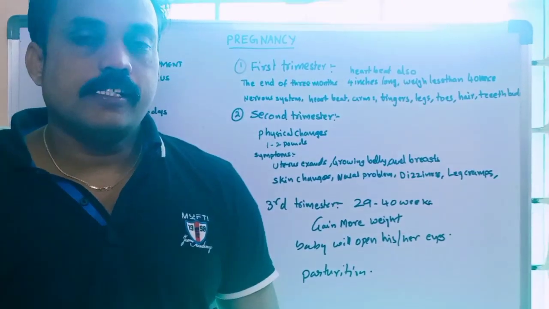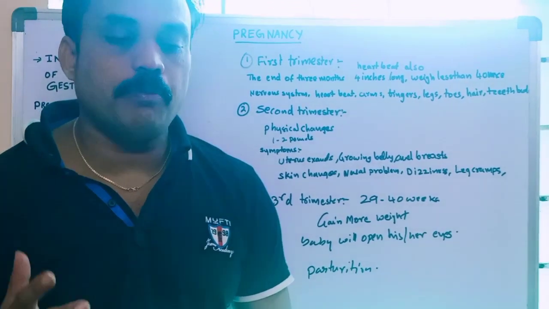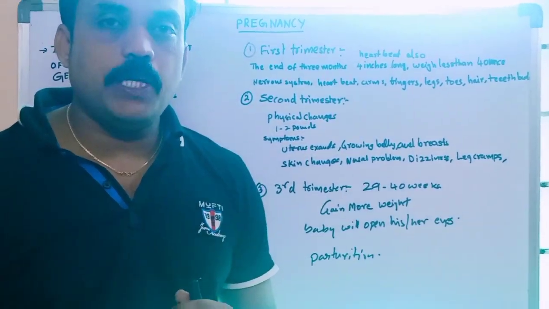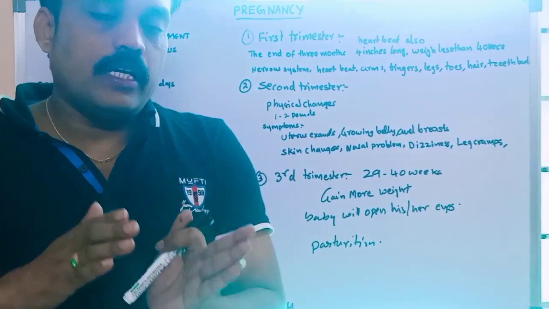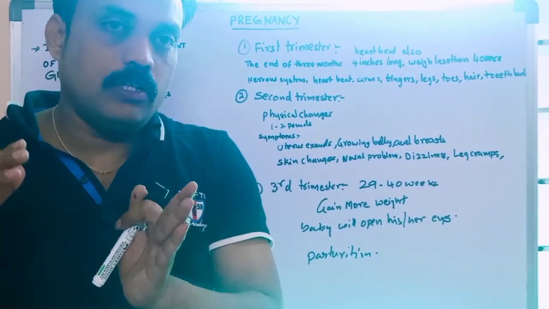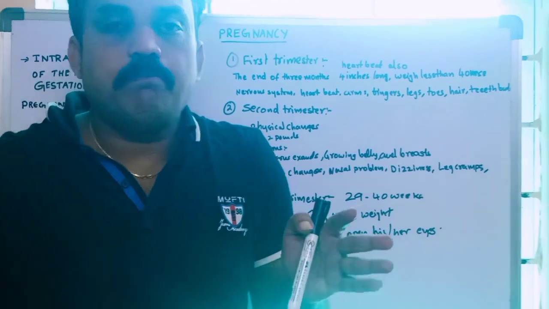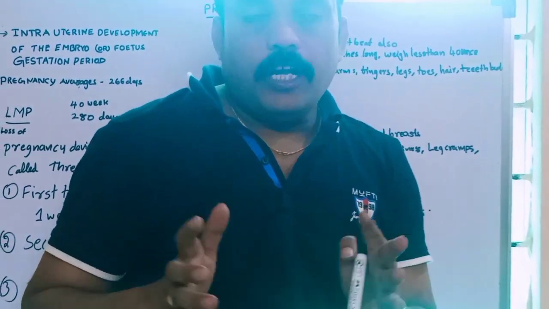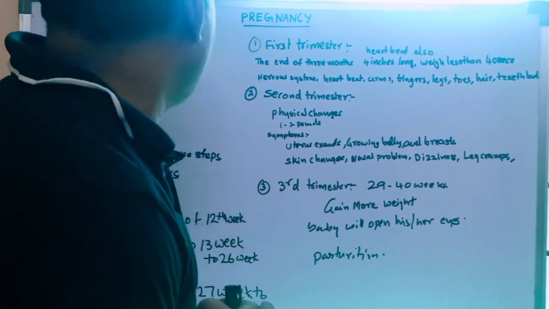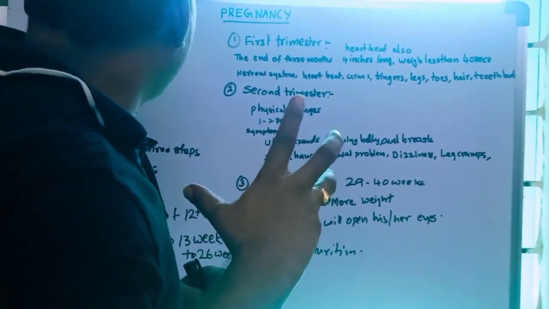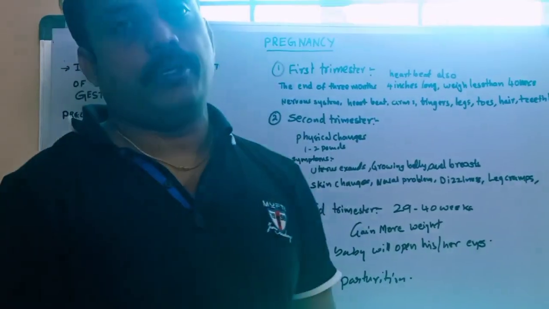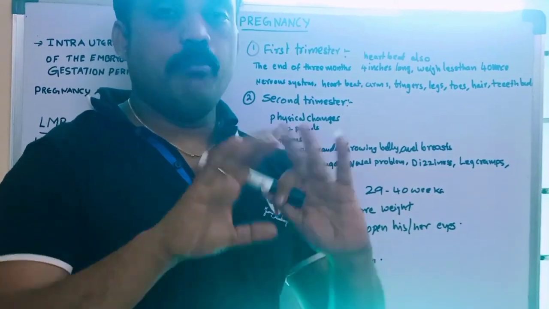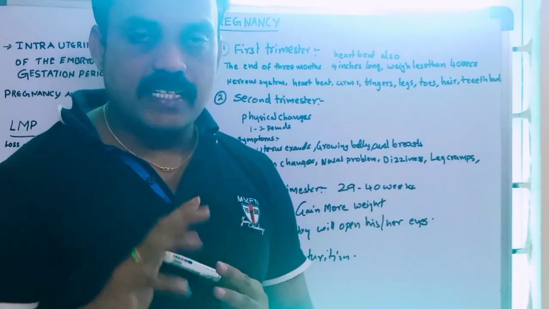What is pregnancy? Pregnancy is nothing but the gestation period. Gestation period means the development of the embryo after the formation of the zygote, the conversion of the zygote into a baby. It takes some period, the gestation period. That uterine development of the embryo or fetus is called pregnancy. Pregnancy is nothing but the development period of the embryo in the uterus. We can call the uterine embryo development the pregnancy period.